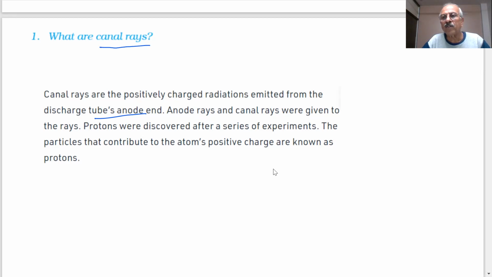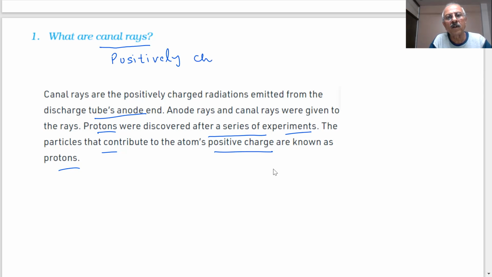And this led to the discovery of what, students? The protons. Protons were discovered after a series of experiments. The particles that contribute to positive charge are known as protons. So what do you mean by canal rays, students? Positively charged radiations.